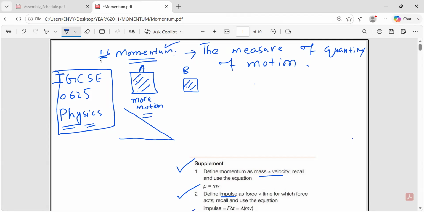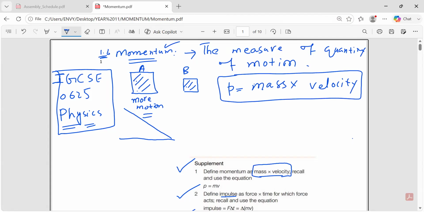Then the mathematical definition that is written here, because in physics, we don't say things generally, we measure them. So how to measure this momentum? There is a mathematical equation which says mass times velocity is basically the momentum, right? This is the momentum actually. How to measure it? You should take the mass of the object and multiply it with its velocity, so you will get the momentum, right? This is so simple.